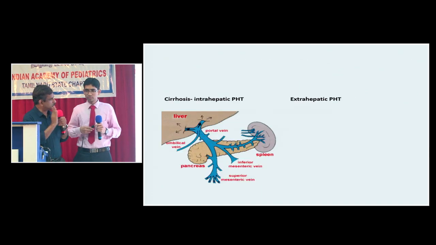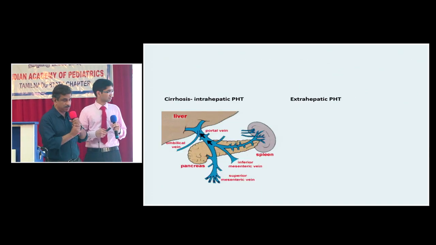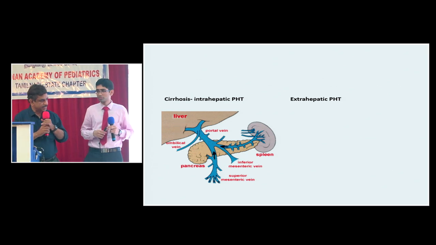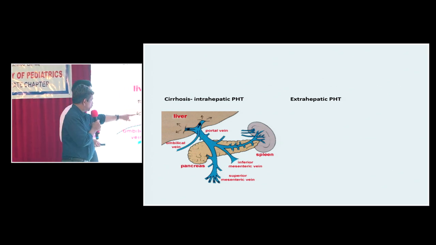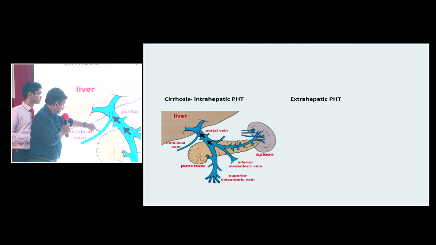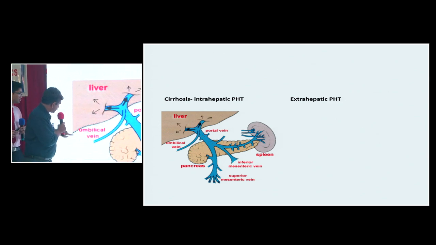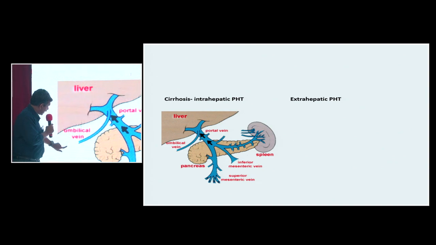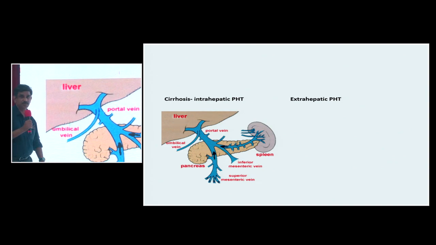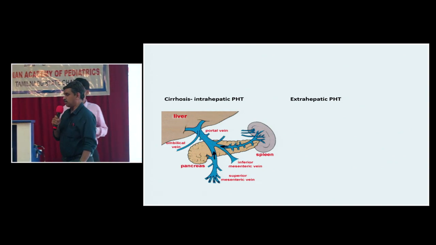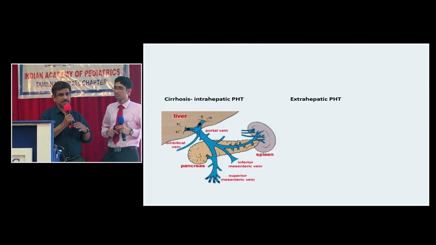So in cirrhosis, you get intrahepatic portal hypertension. And that's the reason why the blood is flowing through the patent umbilical vein towards the umbilicus. And from the umbilicus, it flows to the collaterals around the umbilicus. That is responsible for the dilated anterior abdominal veins with flow away from the umbilicus in intrahepatic portal hypertension.